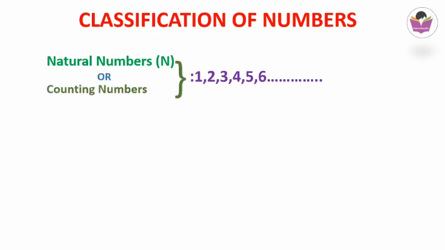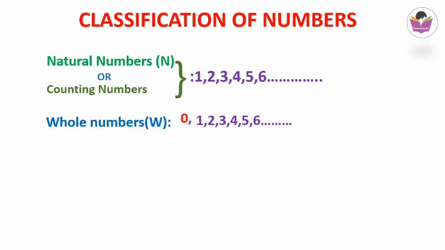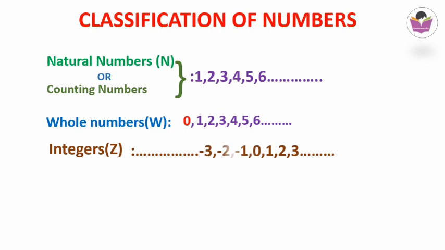The next classification is the whole numbers, and as we all know, the natural numbers include 1, 2, 3 and so on. When we include 0 with the natural numbers, we get the whole numbers. And the next type is integers. Integers are the combination of negative numbers, 0 and the positive numbers.